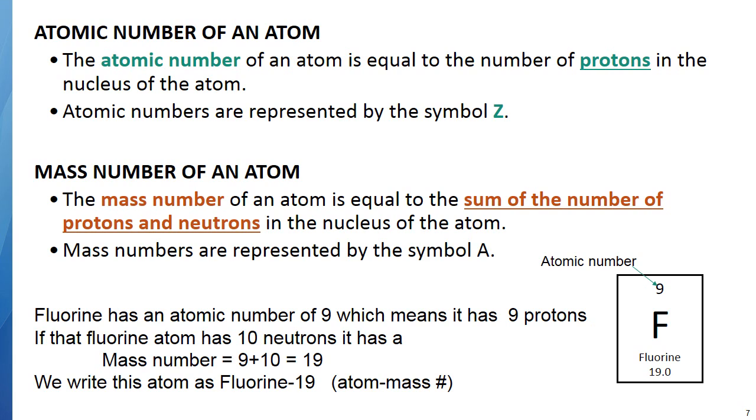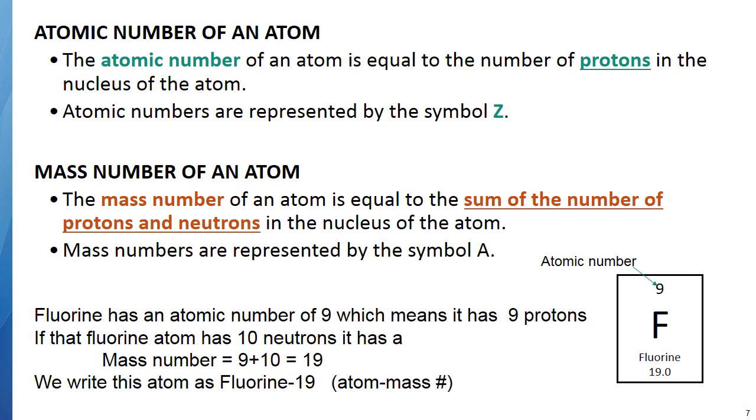Now, the mass number will also be a whole number. It's somewhat related to the bottom number on the periodic table, and again, we'll talk about this much more later on. But for now, what I want you to remember is that the mass number is a whole number, and it is the total of the number of protons and neutrons.